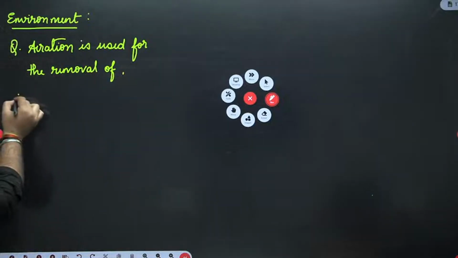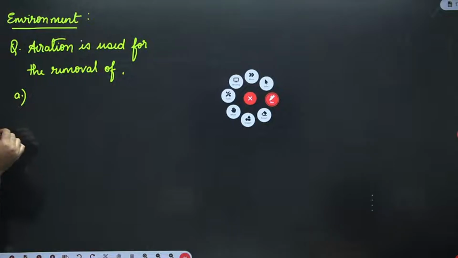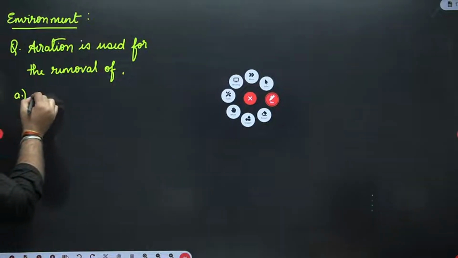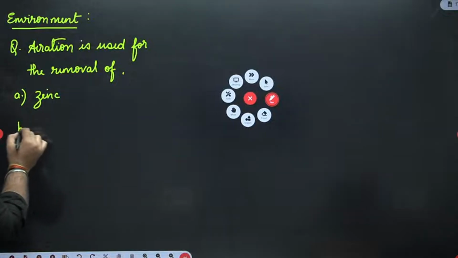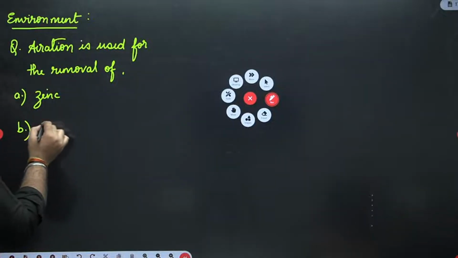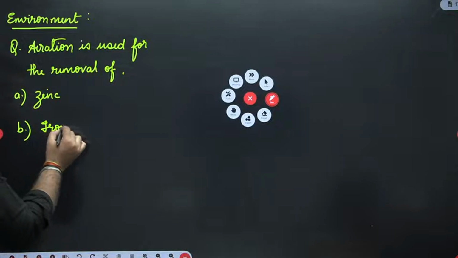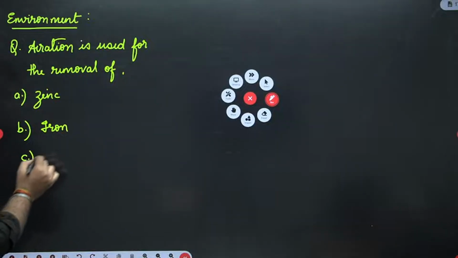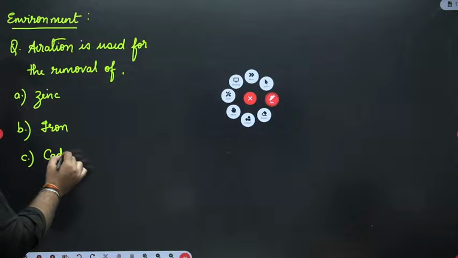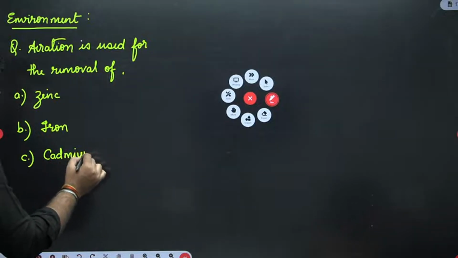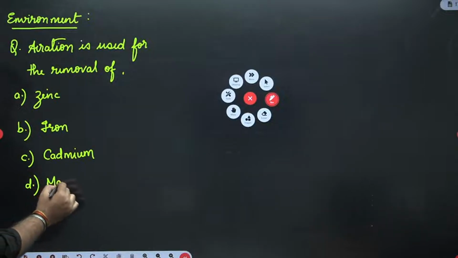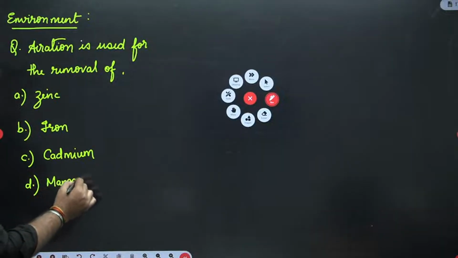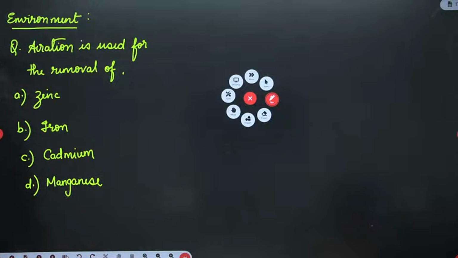Aeration is used for the removal of. First option was zinc. Second option was iron. Third option was cadmium. And fourth option was manganese. It was a multiple select question.